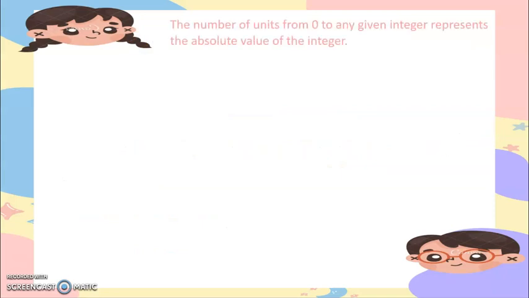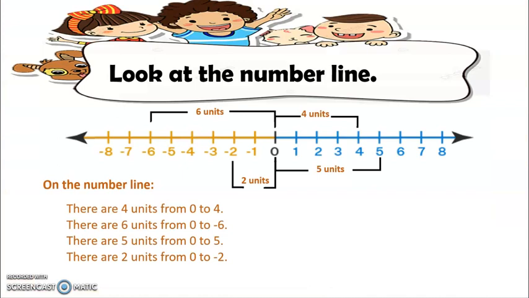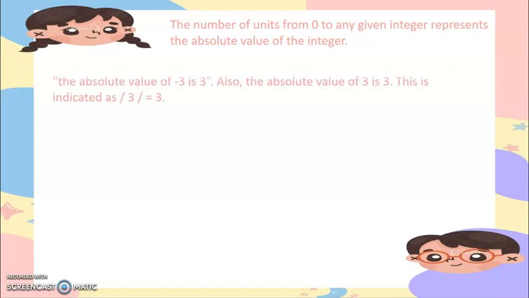Now, the number of units from 0 to any given integer represents the absolute value of an integer. So ang units ni siya, nga mo ng distance, ang given number ta, amo na siyang ginatawag na absolute value. Thus, the absolute value of negative 3 is 3.